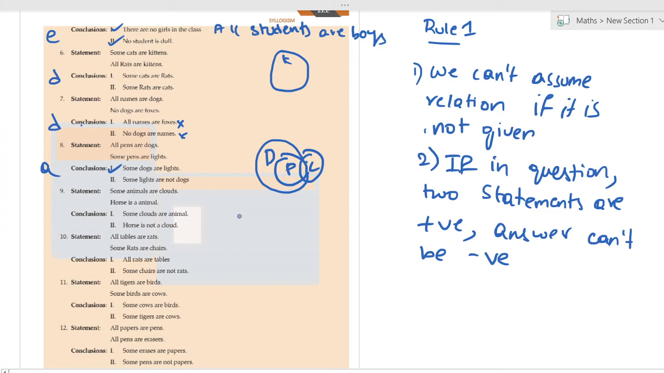Some animals are clouds. Horse is an animal. Can we write it as all horses are animals? All H are A. Yes, we can write that. Some animals are clouds. All horses are animals. Some clouds are animals. Yes, if some animals are clouds, some clouds are animals. This is true. Next, horse is not a cloud. This we don't know, and also it's a negative. We cannot conclude like that. So answer will be A only.